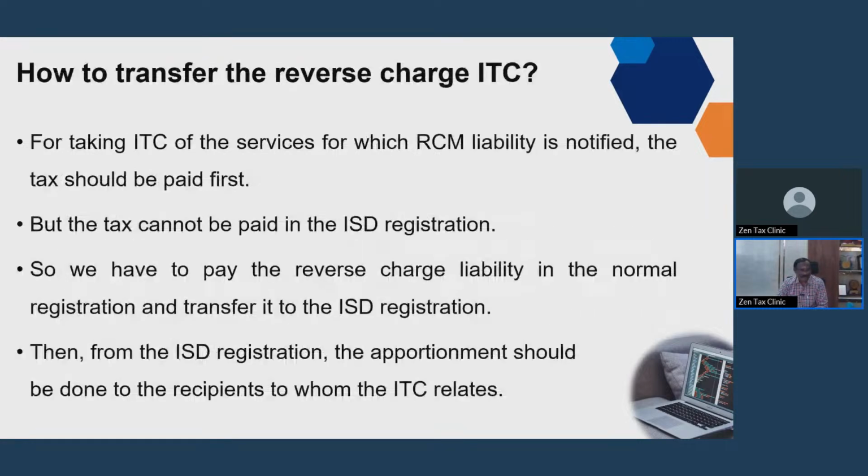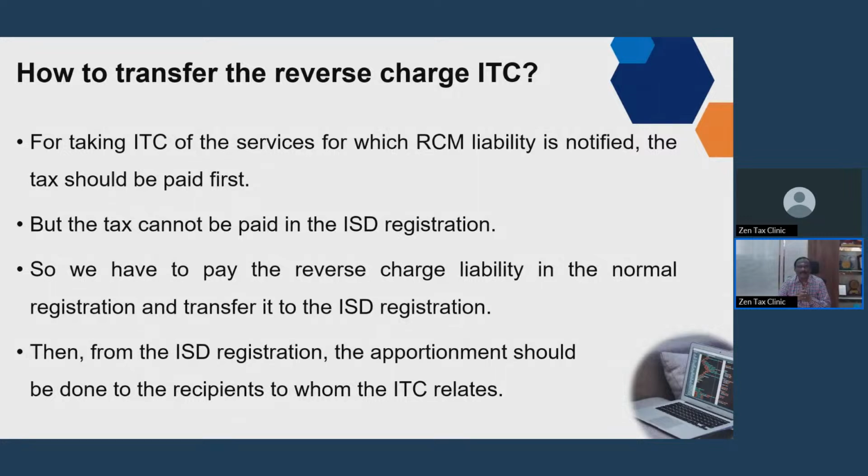See, this is one of the important amendments. For the RCM, that tax liability has to be paid. Whenever you are registered as an ISD, there will be a separate portal, and in that portal you cannot make the payment.